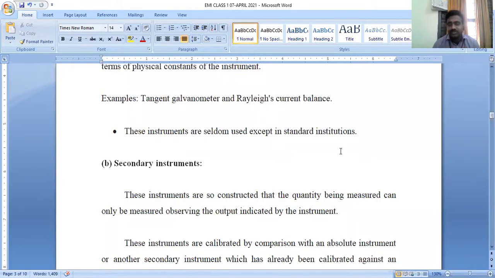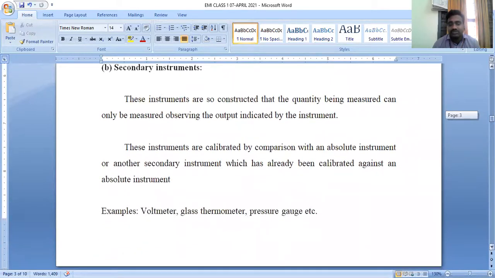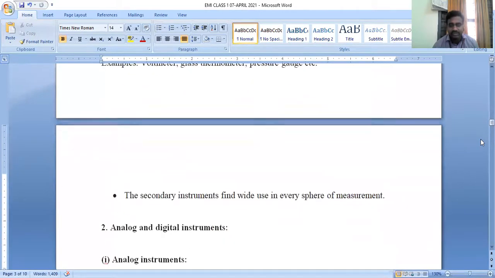If we compare an absolute instrument with a secondary instrument, what is the difference? The concept of calibration, or the measuring value, is one of the important things here. In secondary instruments, we measure the voltage, the temperature, or the pressure. That means we are measuring a physical quantity which has already been calibrated. That's the difference between an absolute instrument and a secondary instrument.